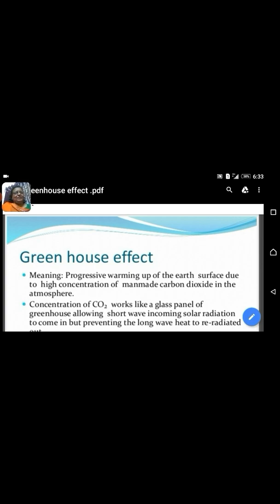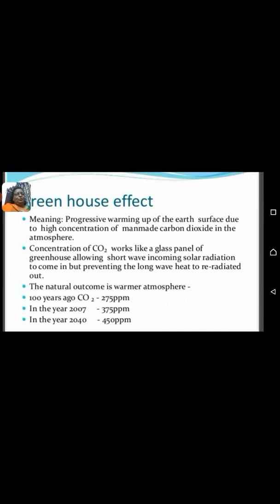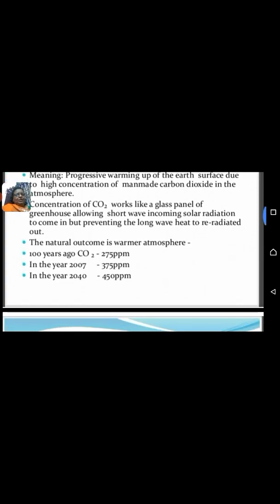Hello, today we will discuss the greenhouse effect. The meaning of the greenhouse effect is the progressive warming up of Earth's surface due to a high concentration of man-made carbon dioxide in the atmosphere. The concentration of carbon dioxide works like the glass panel of a greenhouse, allowing short wave incoming solar radiation to come in but preventing the long wave heat from re-radiating out. The natural outcome is a warmer atmosphere.